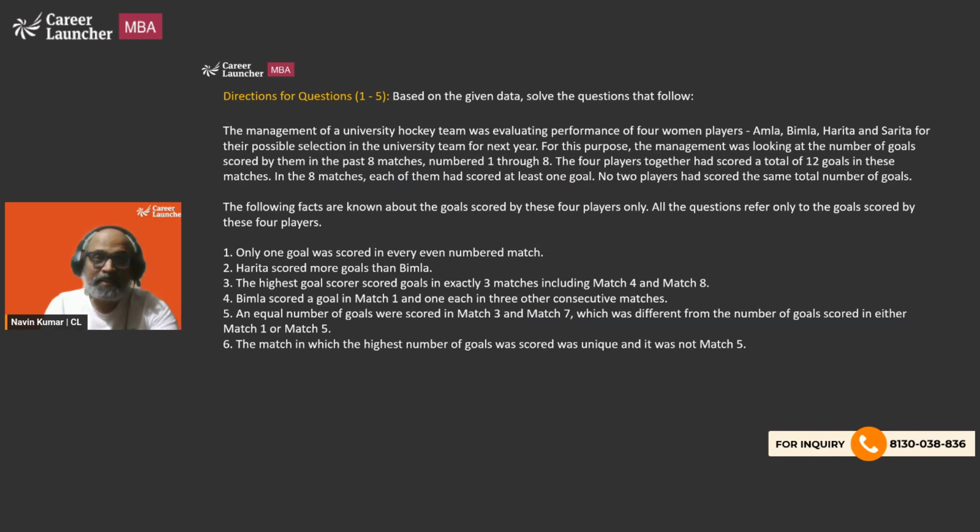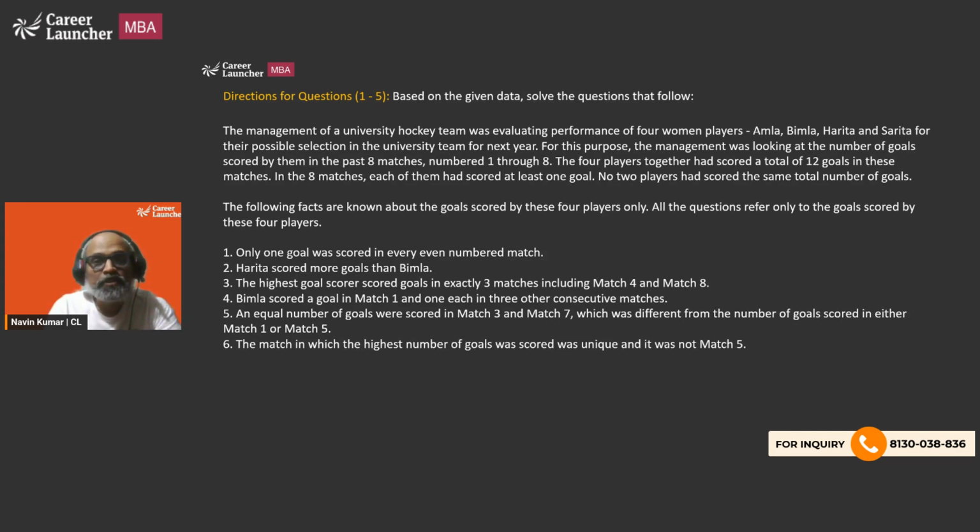The set is: the management of a university hockey team was evaluating the performance of four women players, Amla, Bimla, Harita, and Sarita, for their possible selection in the university team for next year. For this purpose, the management was looking at the number of goals scored by them in the past 8 matches, numbered 1 through 8. The four players together had scored a total of 12 goals in these matches. In the 8 matches, each of them had scored at least one goal.